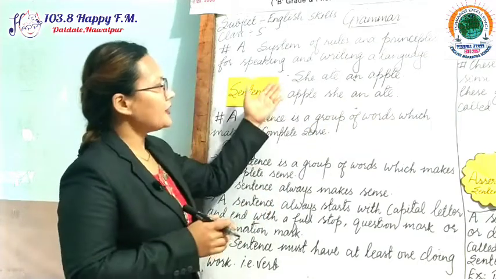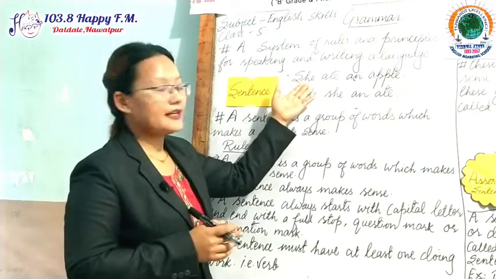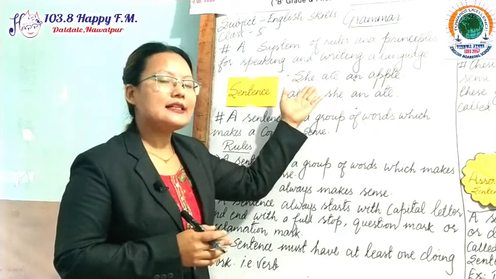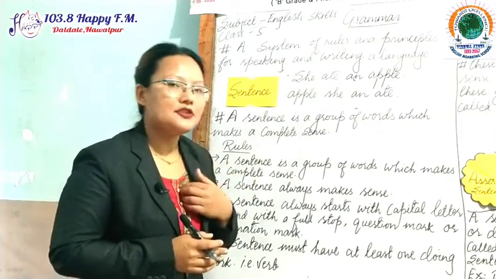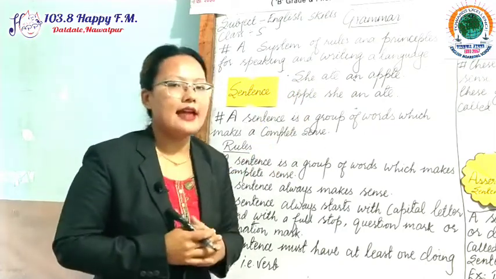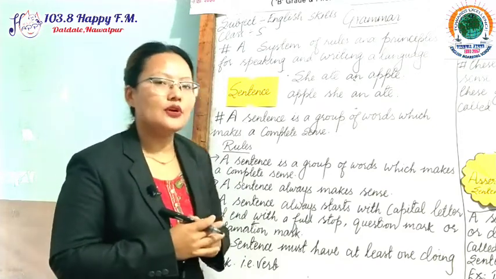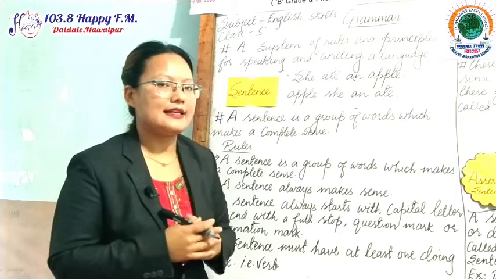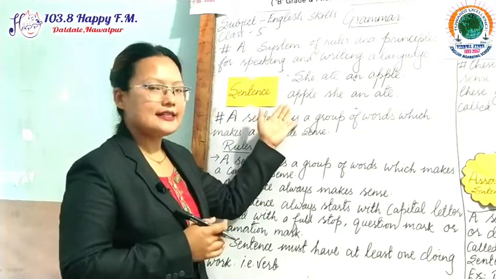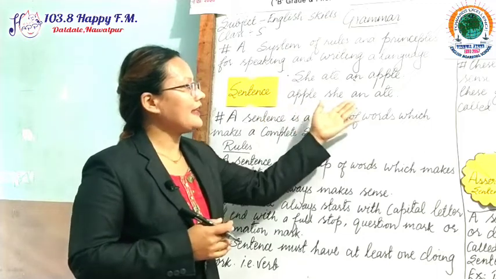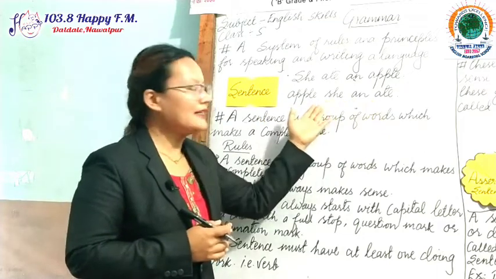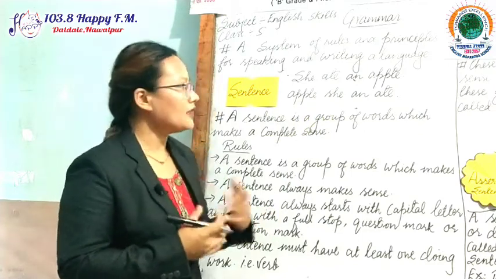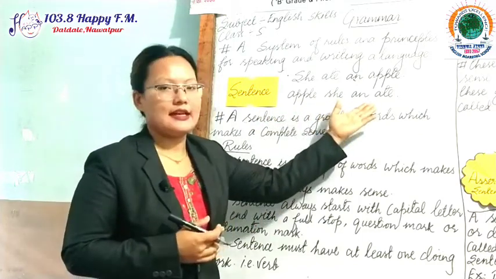Obviously, dear students, the first sentence is made up of a group of words, and it gives us complete sense that I understood that she ate an apple, and I think that you also have understood that the girl ate an apple. In the second one, apple she an ate, though this is a group of words, it doesn't give us a sense. What is meant by apple she an ate?